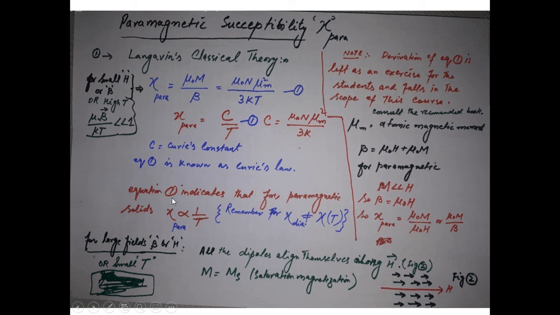So equation 1 indicates that for paramagnetic solids, the susceptibility is inversely proportional to temperature. It decreases with the increase in temperature. And remember, for diamagnetic solids, this susceptibility was independent of the temperature. So here is another difference between the diamagnetic and the paramagnetic solids.